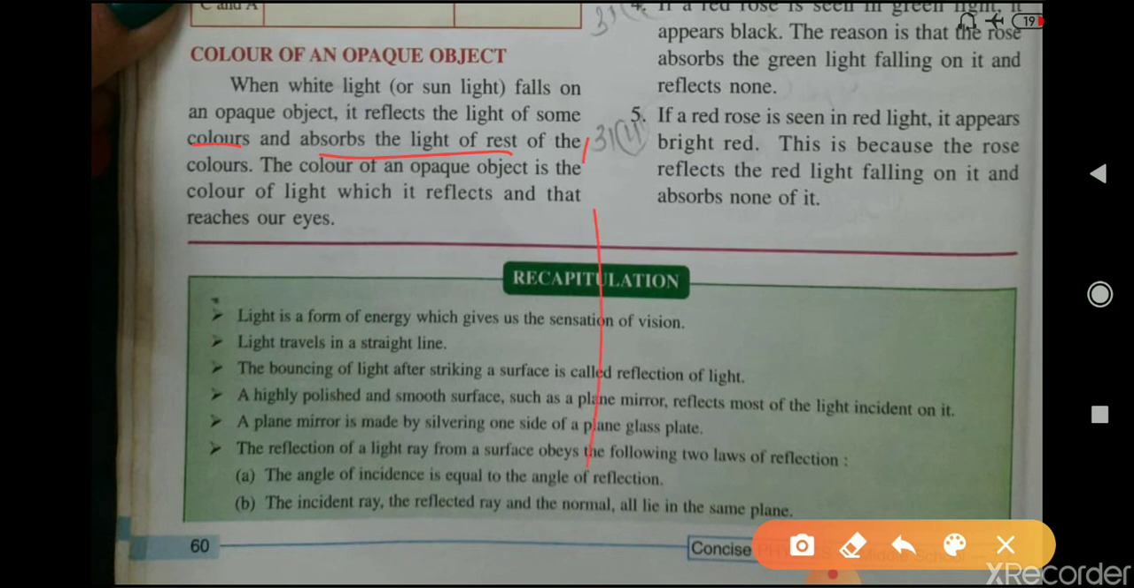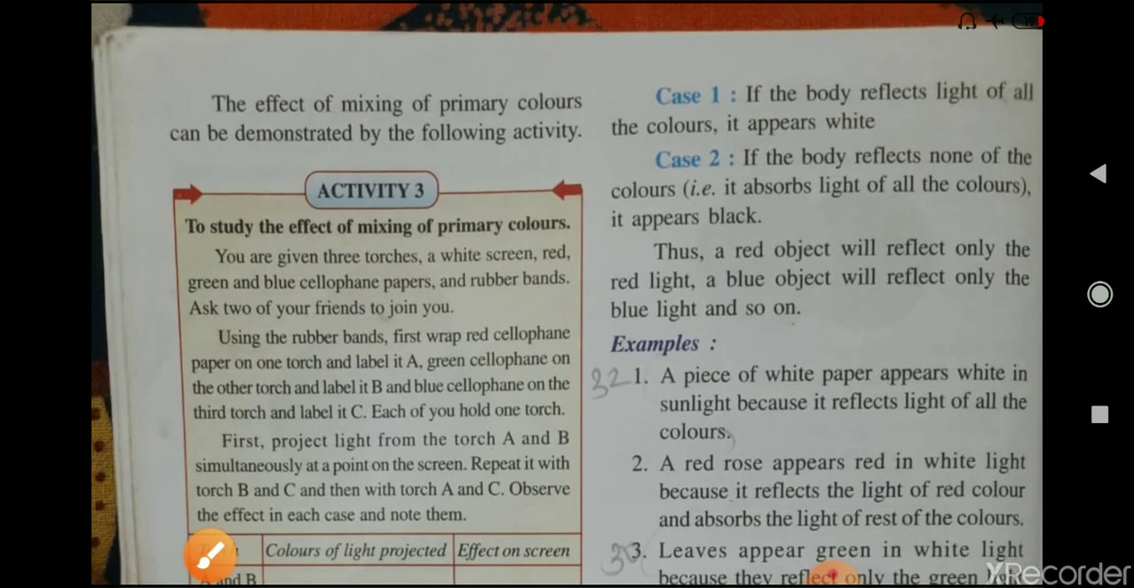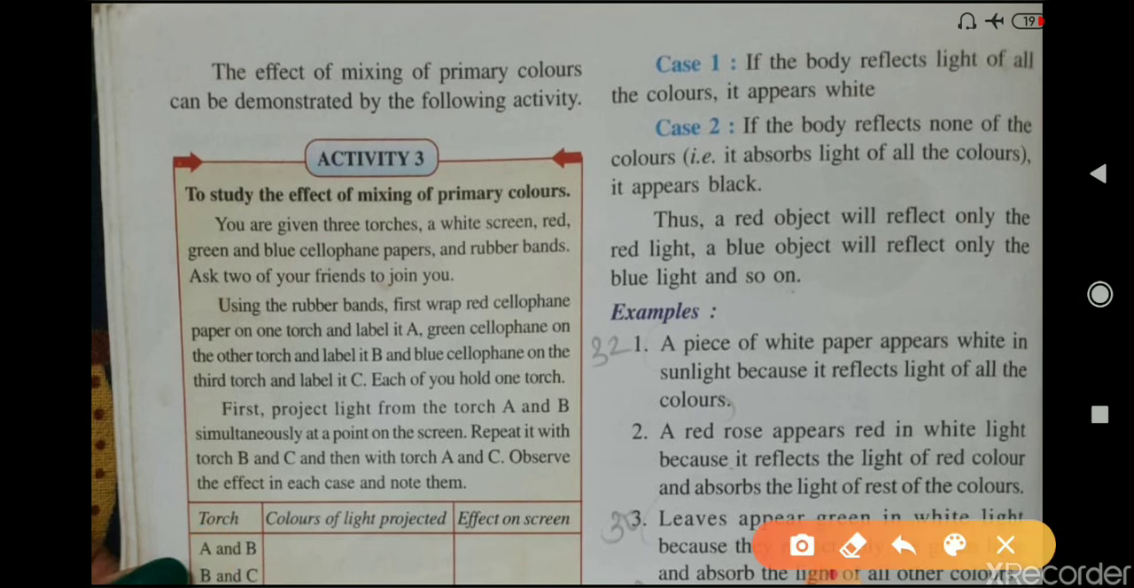Okay, you can see here. Case 1 is if the body reflects light of all colors, it appears white. Means if a body reflects the light of all colors, and you know that when all these colors are mixed together, we get white light, therefore that body appears to us as white. Now, case 2 is if the body reflects none of the colors, that is it absorbs light of all the colors, it appears black. Thus, a red object will reflect only the red light, a blue object will reflect only the blue light, and so on.